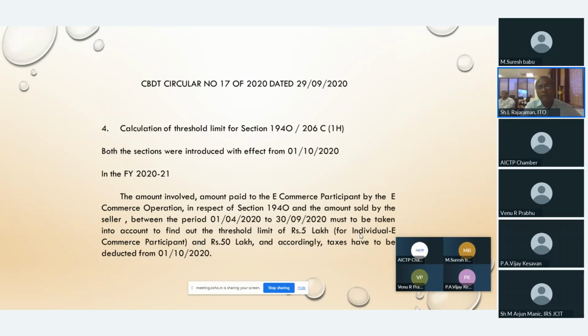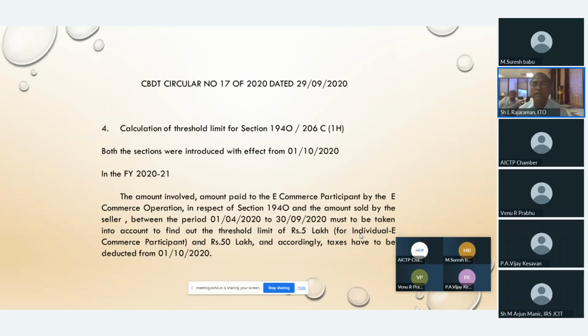Since it was introduced mid financial year 2020-21, you will have to take into account the period from 1st April 2020 to 30/9/2020 for calculation of the threshold limit. Similarly for that 50 lakh also, and accordingly taxes have to be deducted from 1st October 2020.